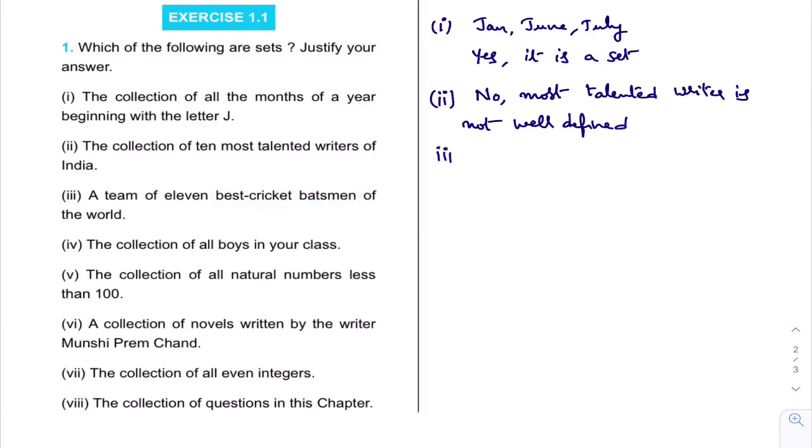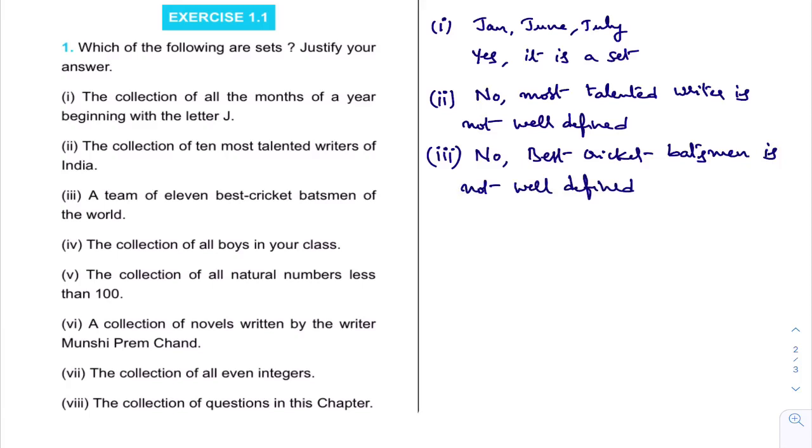So what I'll write here? No is the answer. Why? Best cricket batsman is not well defined. I hope you are understanding. Now we will move to the fourth bit.